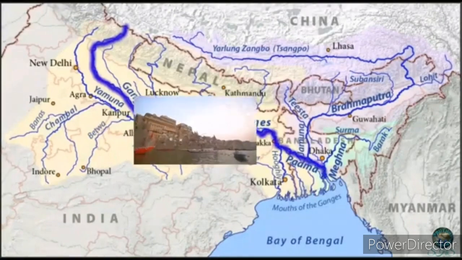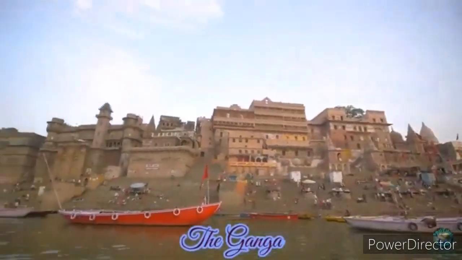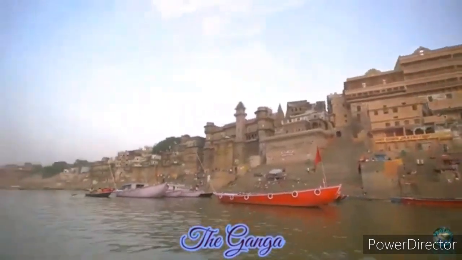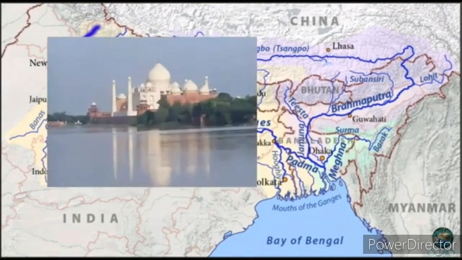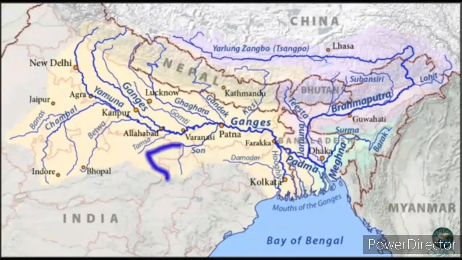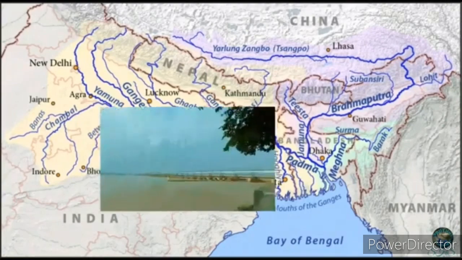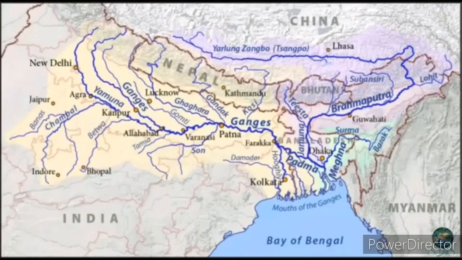So these rivers which we are discussing in the Indo-Gangetic plains are perennial rivers. The three Himalayan rivers, Indus, Ganga, Brahmaputra, are also perennial rivers, which we can discuss in brief details in the chapter Indian rivers and water resources.